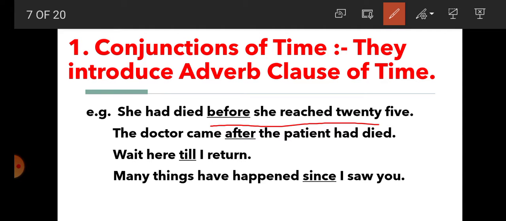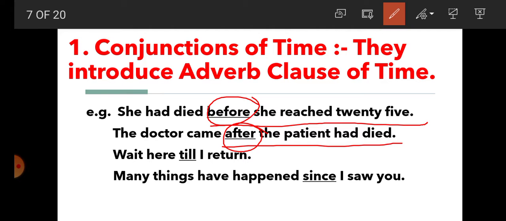Before she reached 25. That indicates a time. Before, as a conjunction, indicates a time. So this is a conjunction of time. The doctor came when? After the patient had died. So after indicates a conjunction of time here.